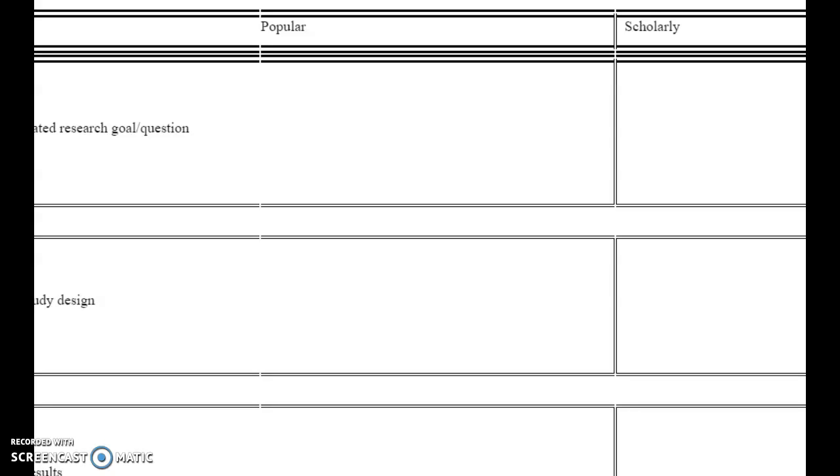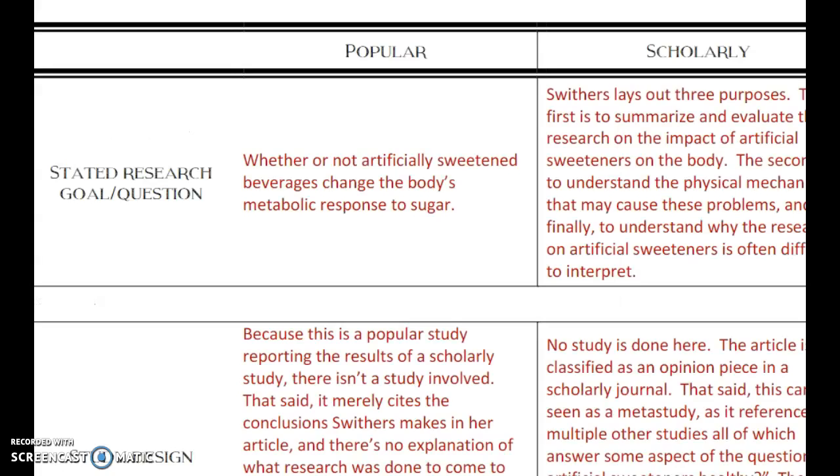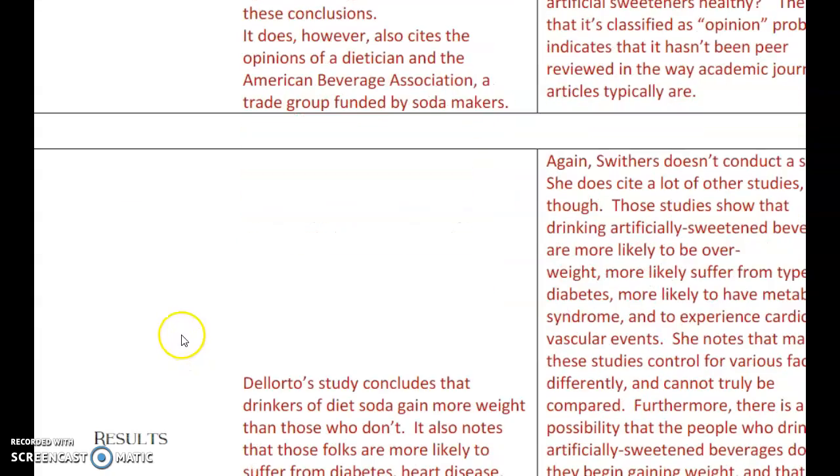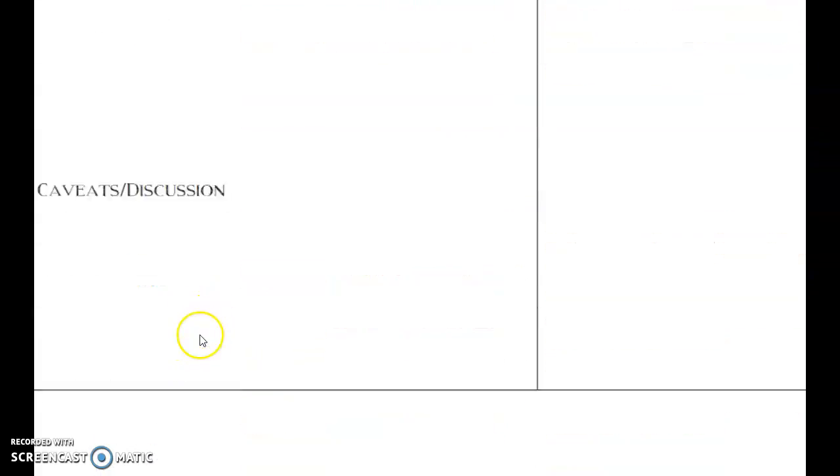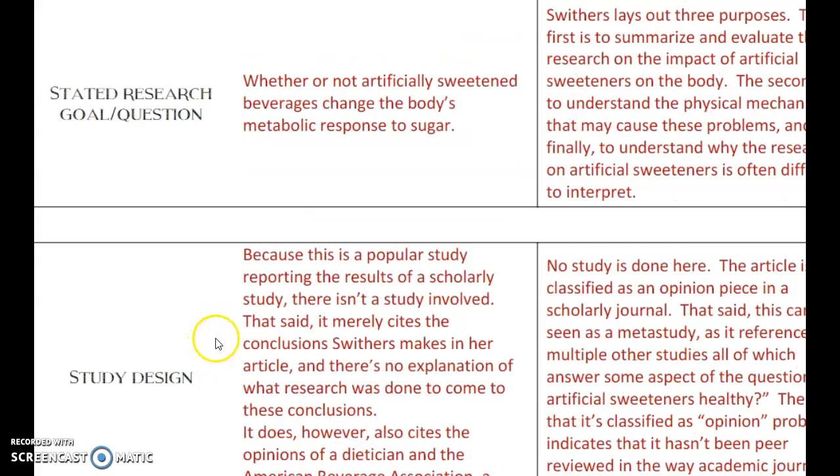We'll go take a look at the sample here. I think it'll be perfectly clear. So we've got some things down the left-hand side. So it's like the stated research goal or question, the study design, what do we know about the study design, the results, and any caveats or discussion. We'll talk about that in a second here.